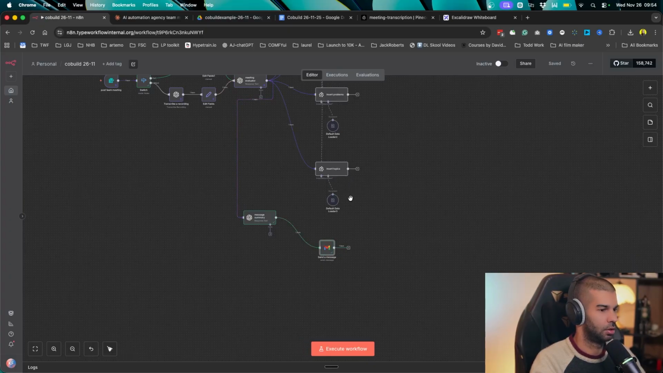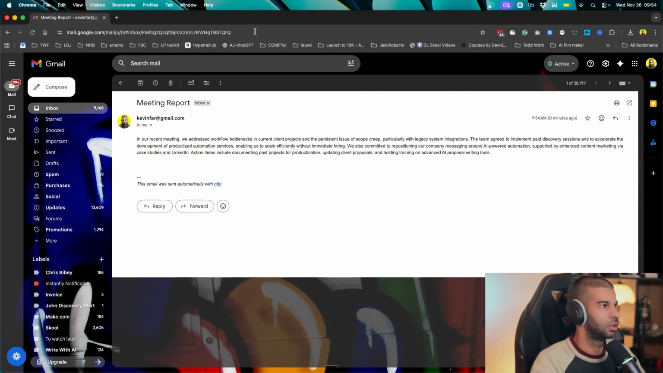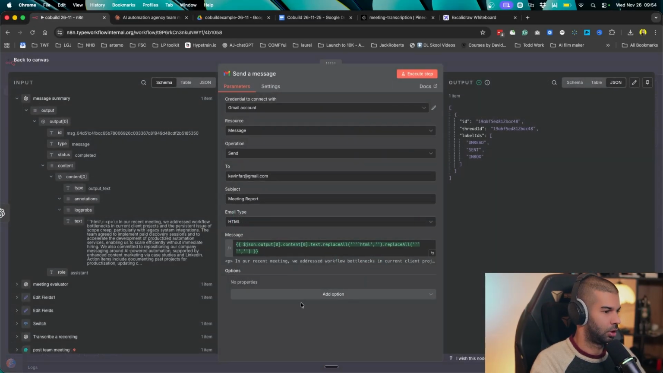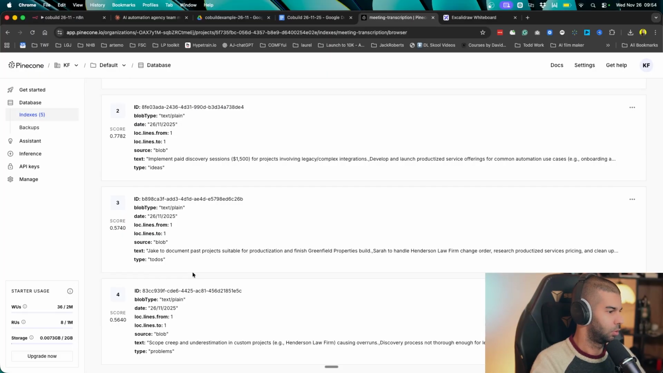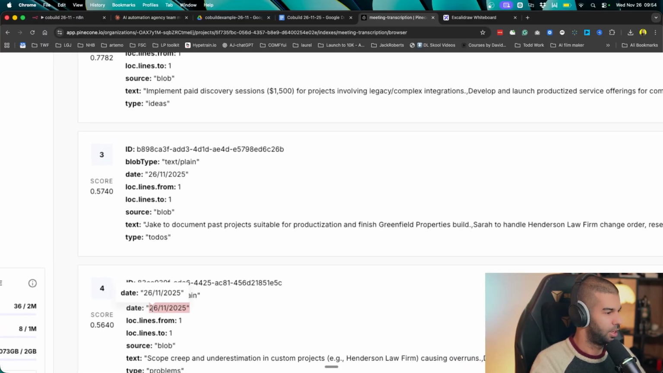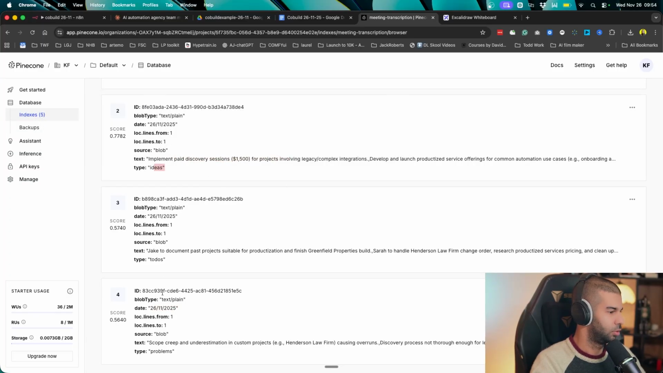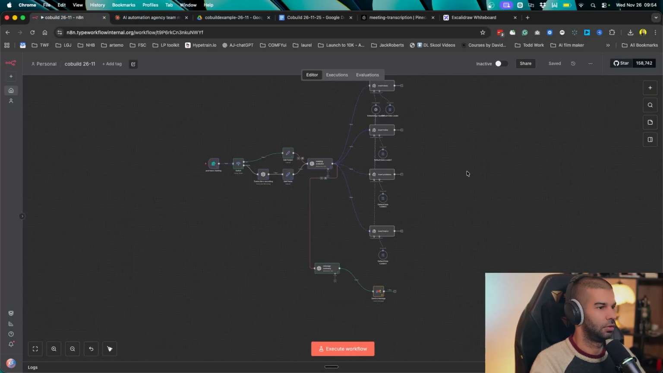So if I were to run this, I should get an email that looks something like this, which isn't very nice looking, but that can also be specified right here in the meeting summary. One thing we can do is also remove the n8n attribution. So that's done right there. So now if we go back to Pinecone and we refresh, we should have those 4 new pieces of data, which we do. There's the better formatted date for us if we were to do a search on it. There's the text and there's the type: ideas, to-dos, problems, and topics. Great. So that's the first part of the automation.